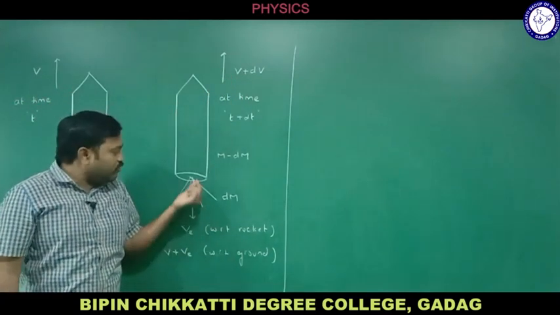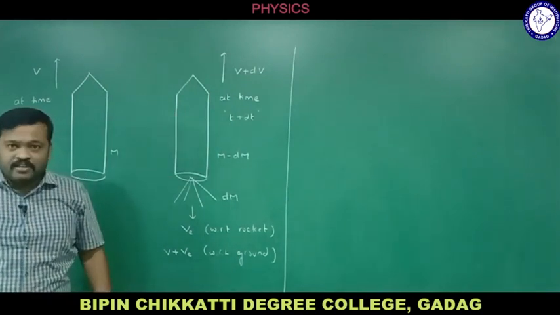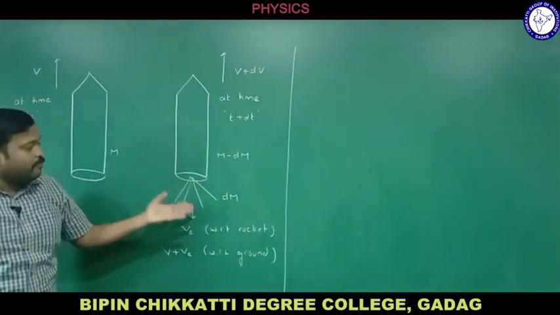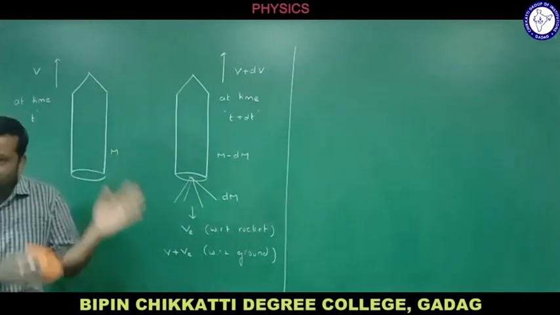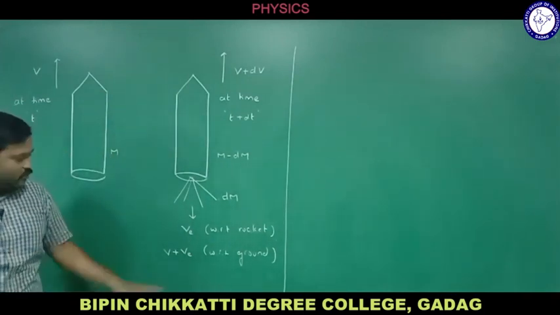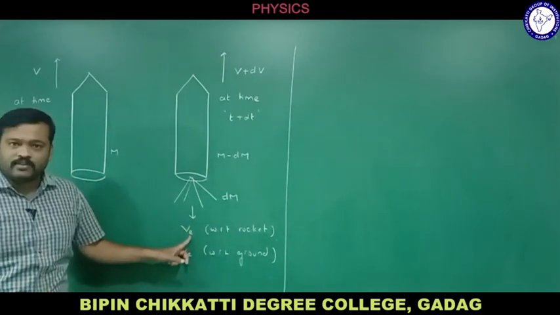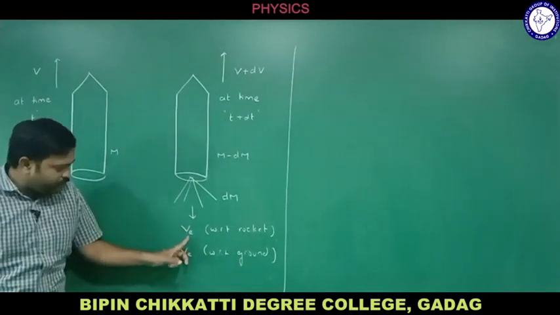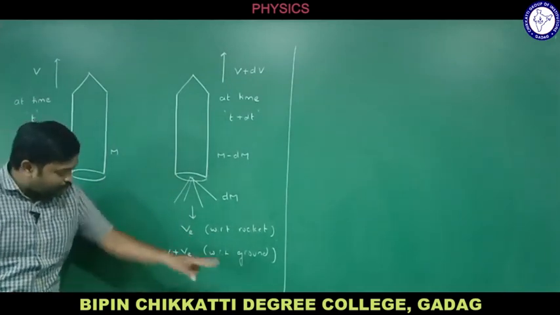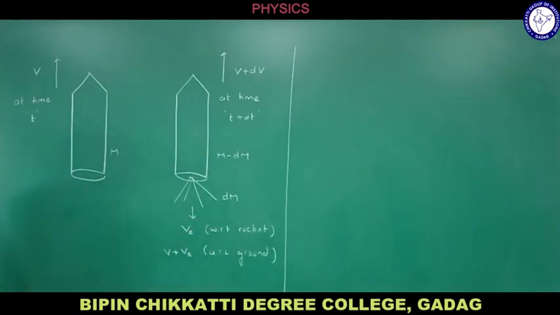Okay, so its velocity again with respect to ground, we are speaking with respect to ground here, right? So as the rocket is moving, it is losing the mass now here, right? So as it is losing mass while it is moving, we can consider it into two frames, one rocket frame, another one is ground frame. The velocity of the exhaust mass with respect to moving rocket is ve, and velocity of the exhaust mass with respect to ground is v plus ve, right? So you need to understand this.